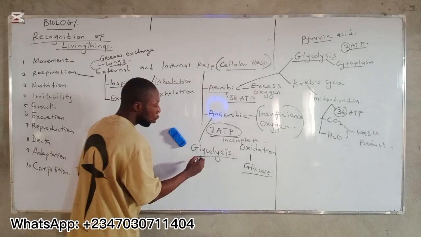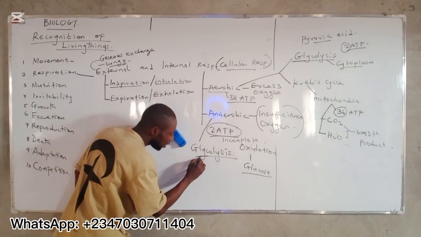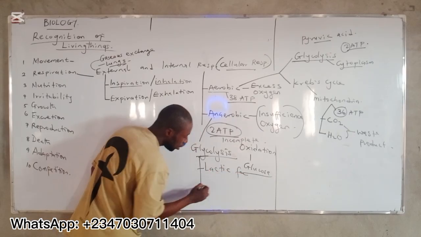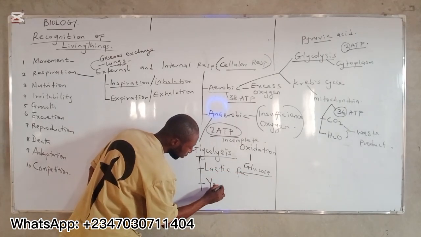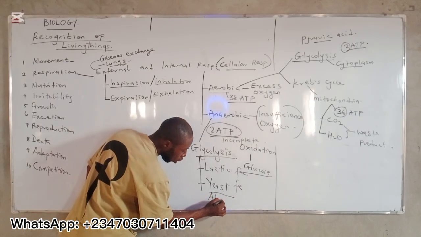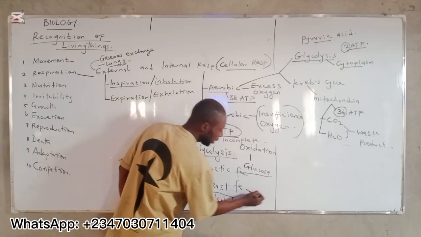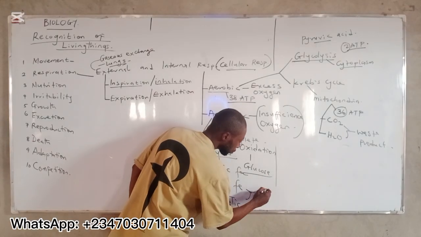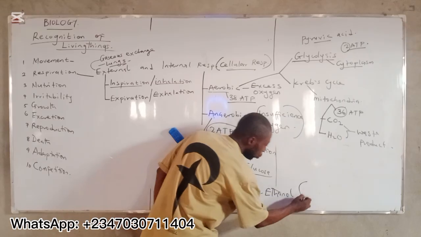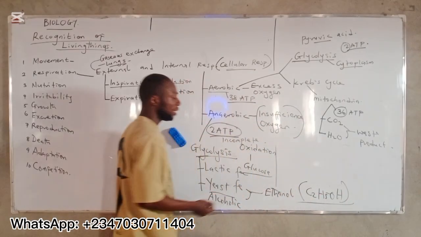So that is why we now have the types of anaerobic respiration: lactic acid fermentation, then yeast fermentation, which is also known as alcoholic fermentation. Because in this case, ethanol is produced. Ethanol, which is C2H5OH. This is ethanol.